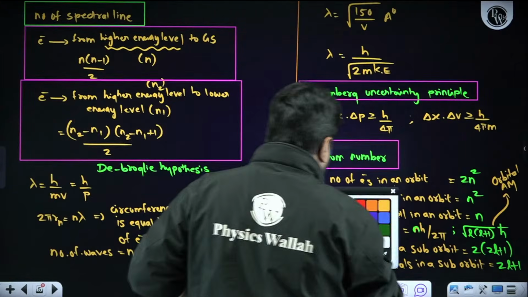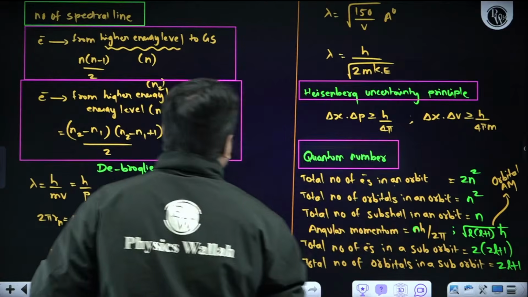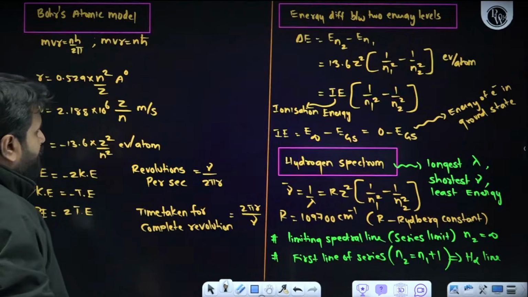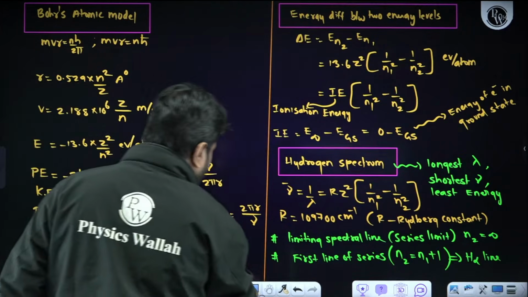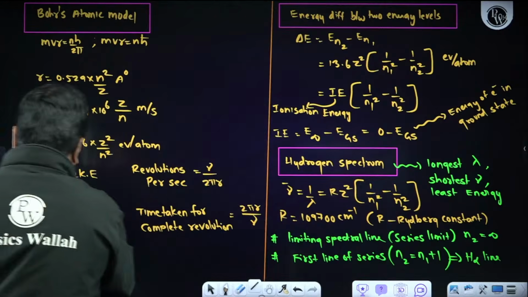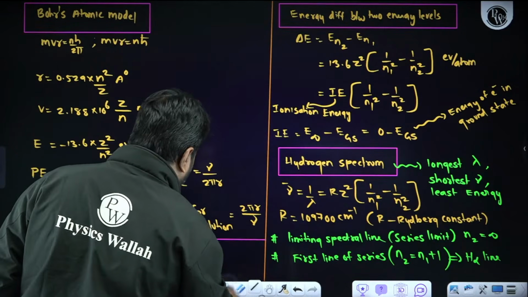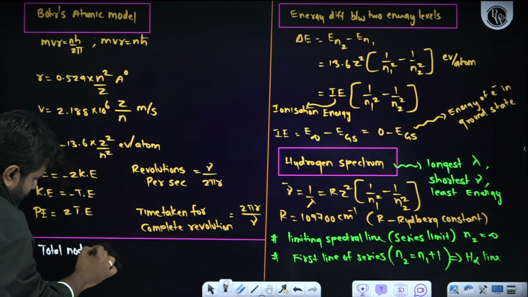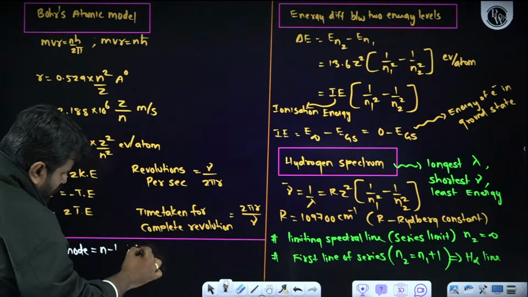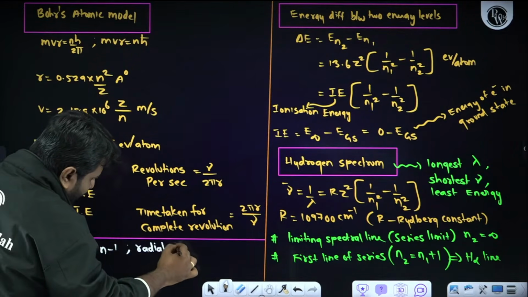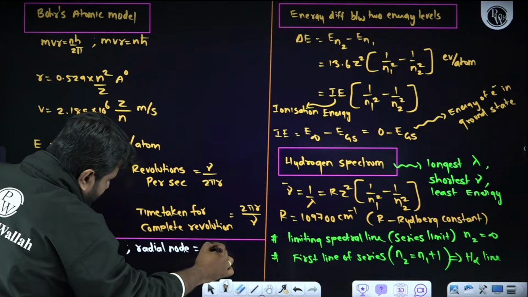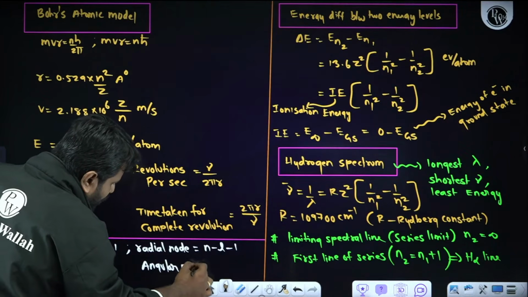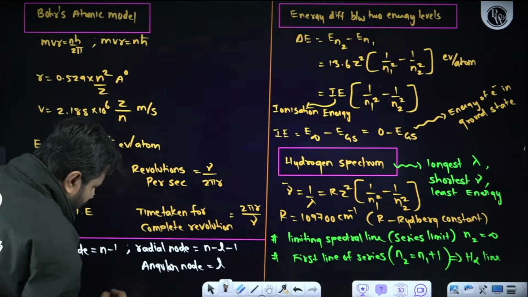Remember one thing, node and antinode calculation. What is the formula to calculate nodes? Anywhere space is there? Yeah, here space is there. Let me write the node formulas also, let this be like a formula book. What is total node? n minus 1. What is radial node? n minus l minus 1. What is angular node? Angular node will be equal to l, the azimuthal quantum number.